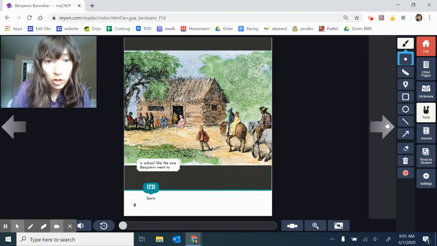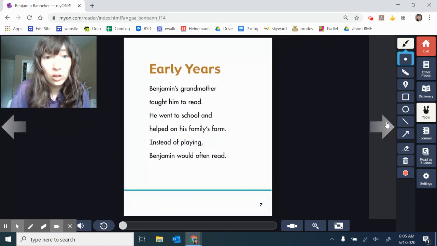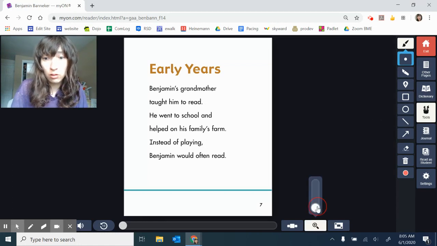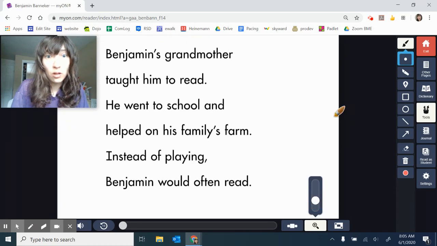At that time, most African Americans were slaves, but Benjamin's family was free. So here we have a picture of a school like the one Benjamin went to. Early years. Benjamin's, whoa, that's a really long word. Can we zoom in there? Could we go ahead and crash some parts together here? Let's see. What part do you see first in this word?